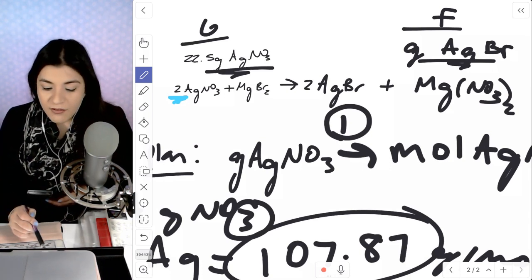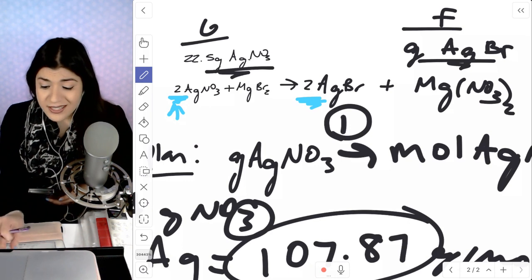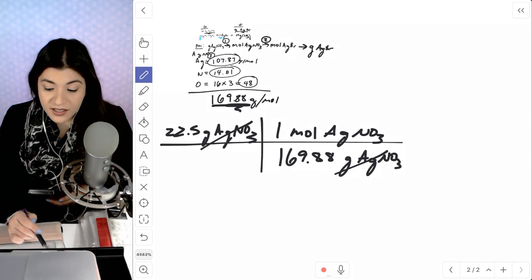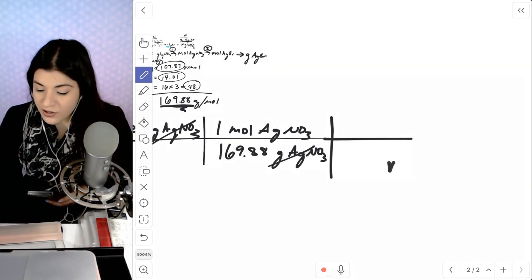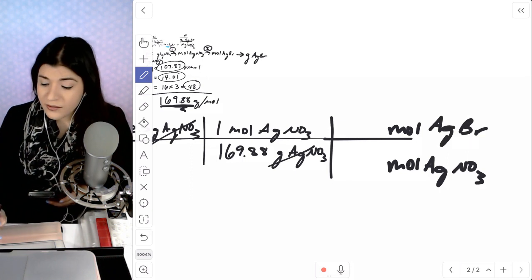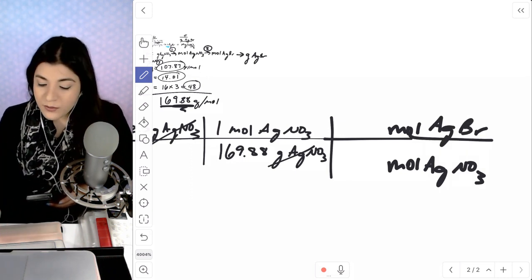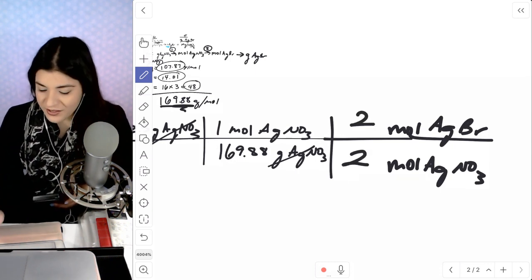So here we have 2 moles of silver nitrate per every 2 moles of silver bromide. That's exactly what I'm going to set up here. Aligning the units again so they can cancel, I place the moles of silver nitrate on the bottom, and moles of silver bromide on the top because that's the compound we're looking for. We found that it was a 2 and 2 mole-to-mole ratio from our balanced equation.